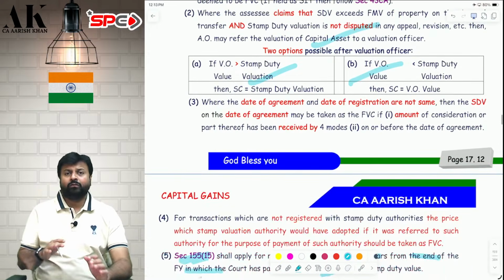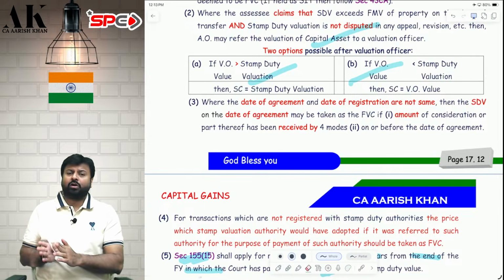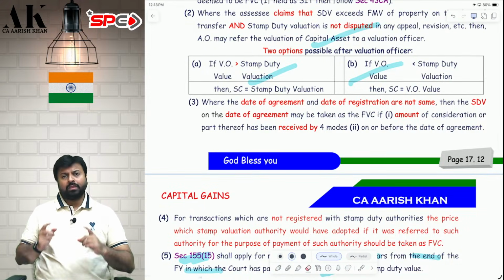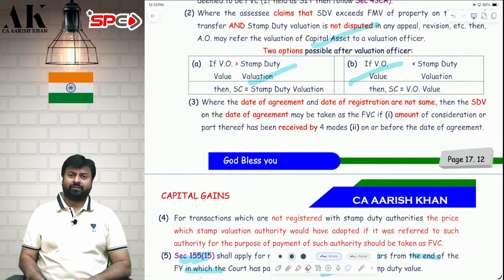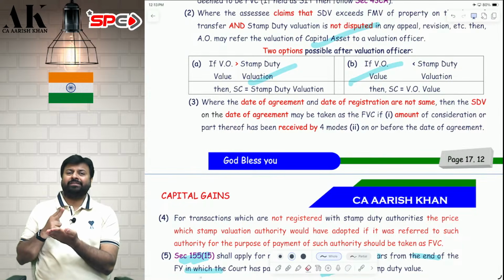Now, which date stamp duty value shall I take? Shall I take the stamp duty value on the date of agreement, or shall I take the stamp duty value of future, that is the date of registration? You can take stamp duty value on the date of agreement if you fulfill two conditions. The amount has to be received, advance has to be received on or before the date of agreement.